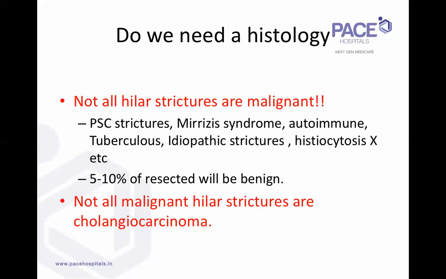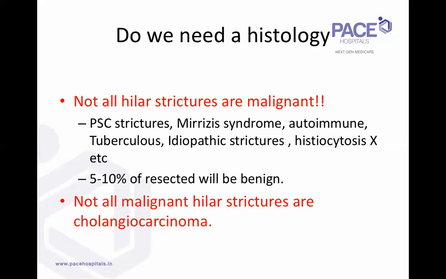So that's how we would justify it to the patients, because you can't put in a metallic stent or keep changing stents every 3 months for the rest of the life for a benign stricture. So even in those cases, you have the advantage of treating the jaundice. But yes, there is a possibility that I think 5 to 10% are benign. So this is something which you need to counsel them about pre-op, which may also have medicolegal significance in the rare case that a patient dies of the surgery, which is always a possibility in hilar cholangiocarcinoma surgery, and the biopsy